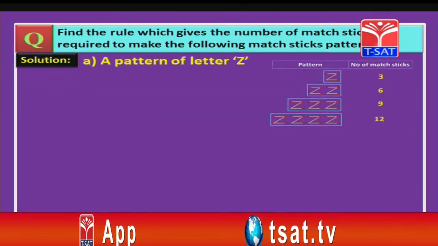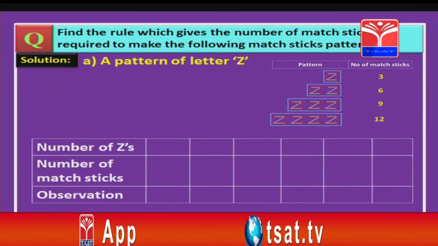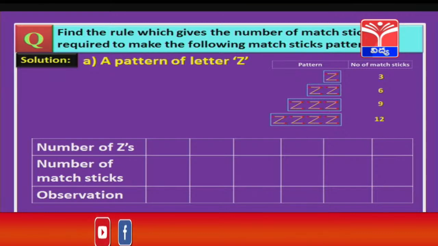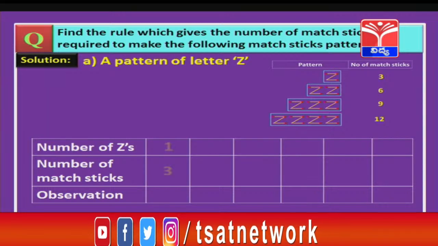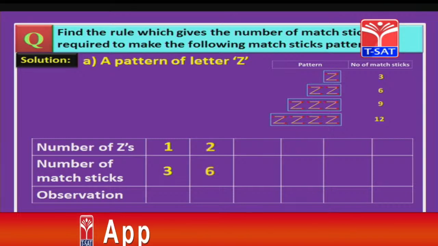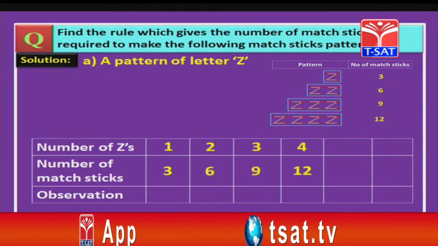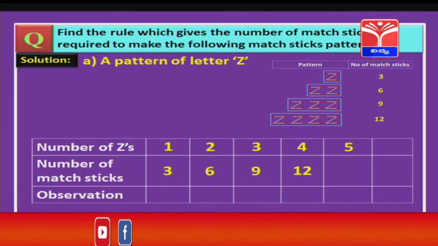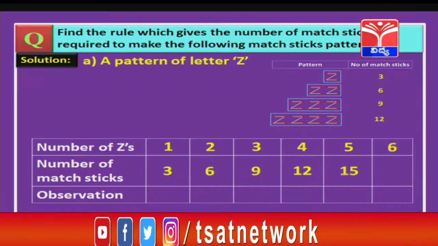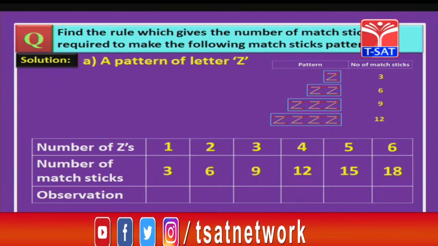Let us summarize this using a tabular form. So, we are taking the number of Zs, the number of matchsticks, and also what we are going to observe from those two. So, when we have 1 Z, the number of matchsticks is 3, when 2 Zs, the number of matchsticks is 6, 3 Zs and 4 Zs, we have 9 and 12 respectively. Now, for 5 Zs, how many matchsticks are required, children? You are right, 15. For 6, yes, 18.